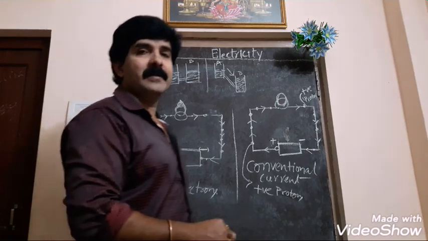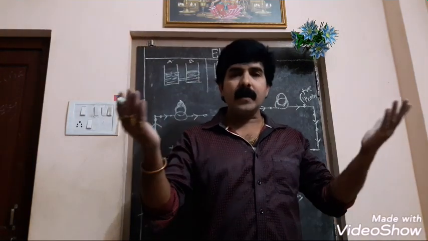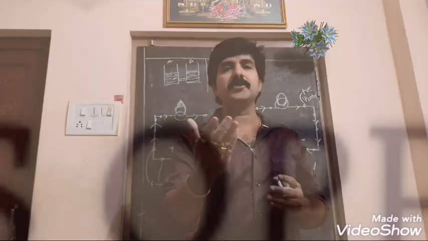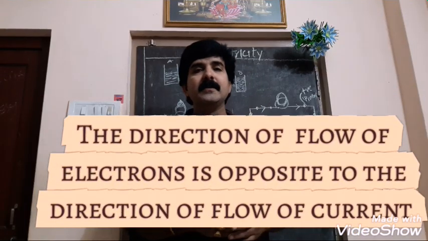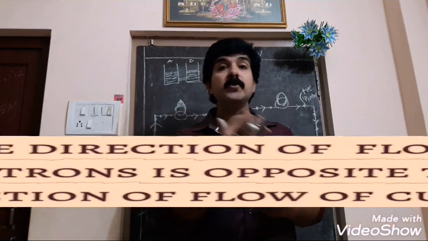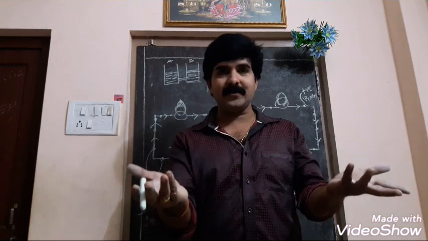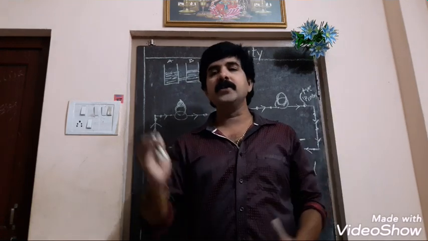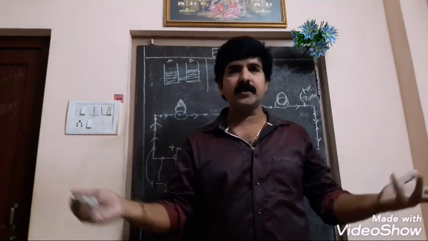It is known from this diagram, after discussing the potentiality, that now we came to one point. What? Current flows from high potential to low potential. What is high potential? High potential is nothing but positiveness. How does positive come? Losing of electrons. So the positive terminal is always high potential, and the negative terminal is always low potential.